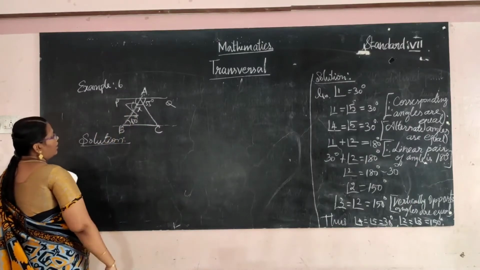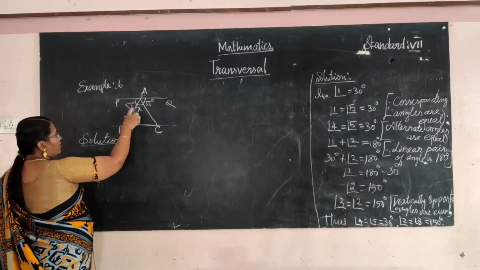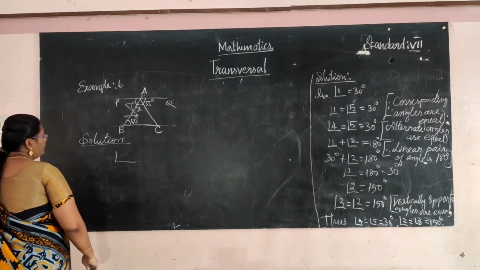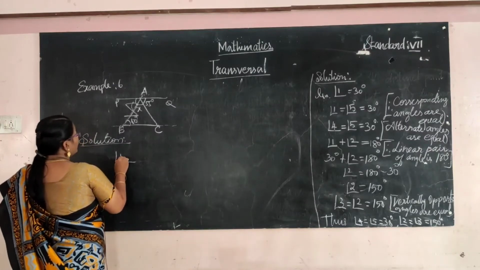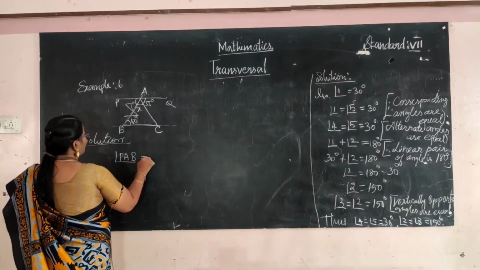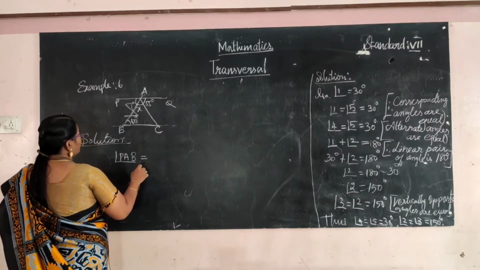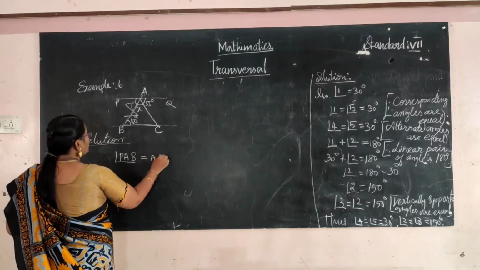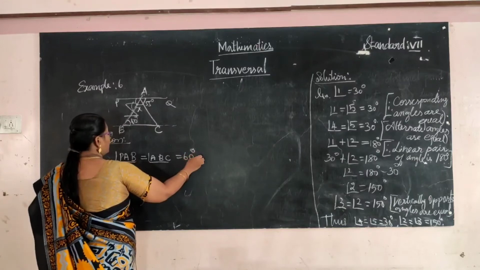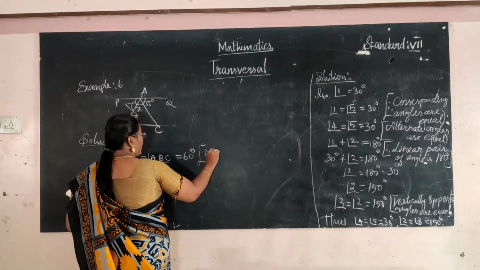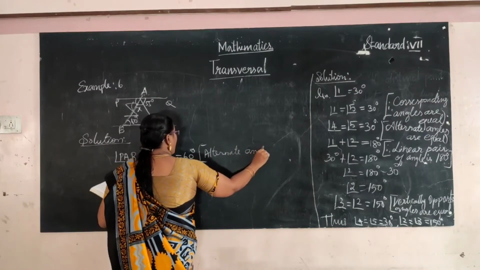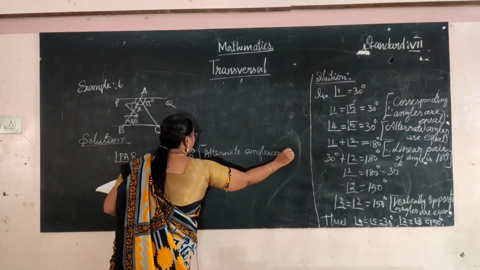Got the Z. Okay, so alternate angles. Alternate angles are equal. So first one, angle PAB is equal to ABC equal to 60 degree, since alternate angles are equal.